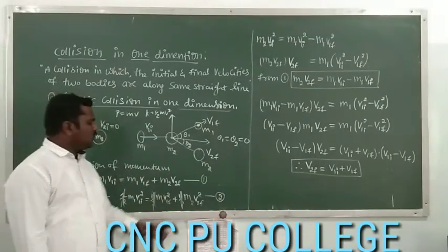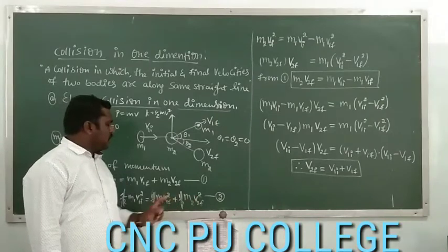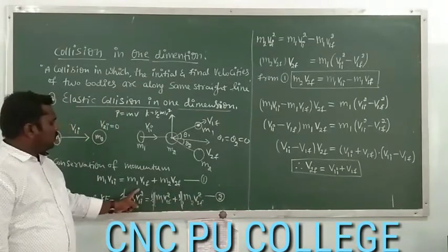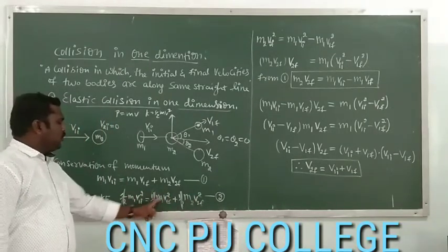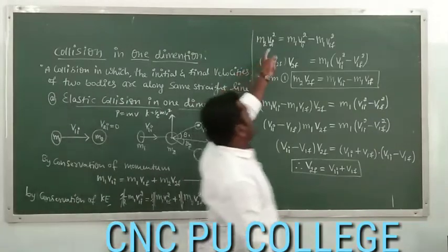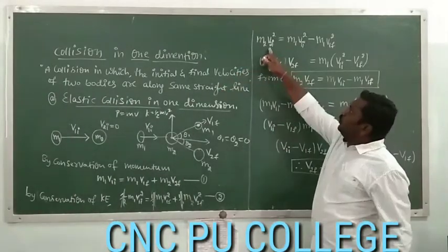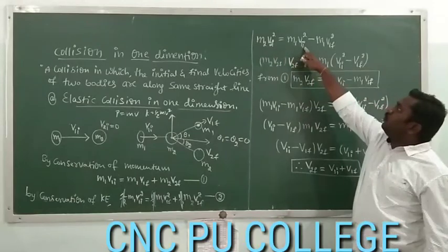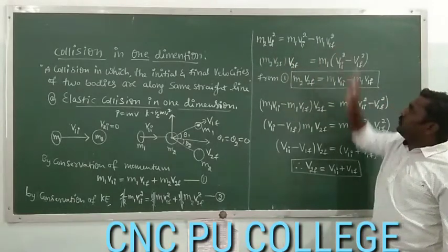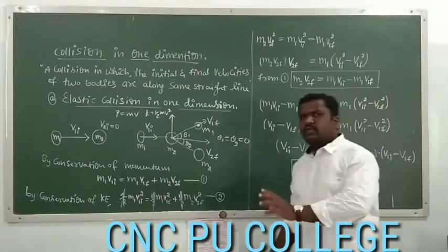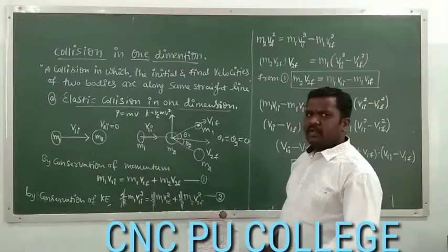So we are going to have the equation m2 v2f square is equal to m1 v1i square minus m1 v1f square. That equation I have written here. It just requires our concentration. That's it. Nothing more than that.